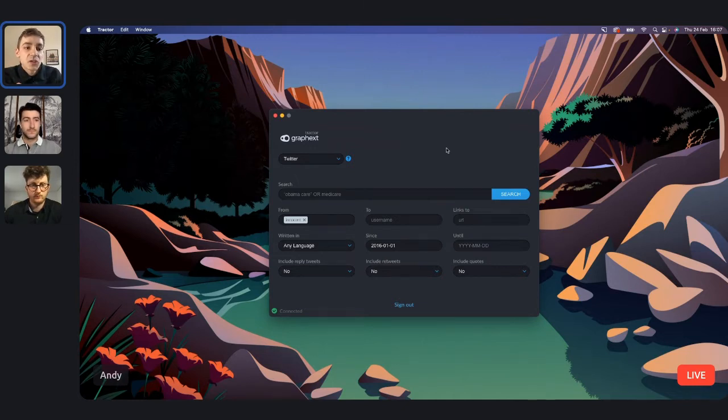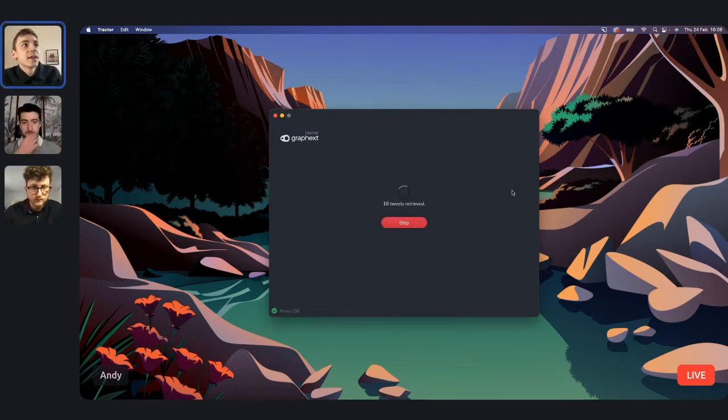If that looks good to you, Paul? Yep, looks good to me. Fantastic. What I would do now is press search, and that's going to start retrieving my tweets. This is quite fast. It retrieves quite a lot of tweets per minute. I don't know exactly how many, it depends on the request you're making. It's easy to stop the process of collecting the tweets, and I can either save it as a CSV that will save over 1,000 rows, or I can click continue, and that's going to continue from where we left off.